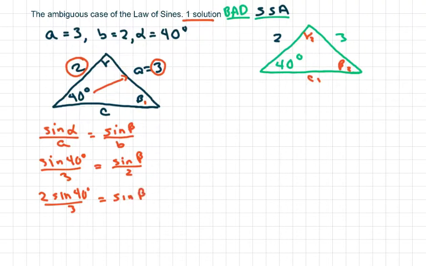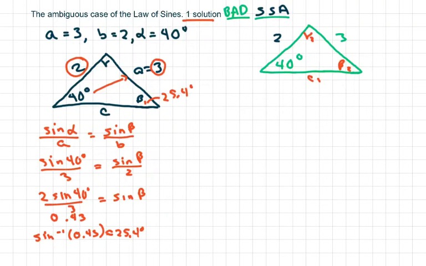Now, this equals approximately 0.43. And so you do inverse sine of 0.43, and your beta 1 is approximately 25.4 degrees.